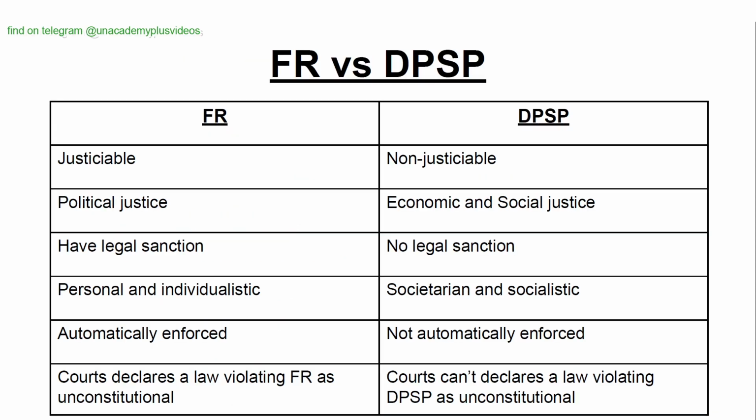Difference between the fundamental rights and directive principles of state policy. Fundamental rights are justiciable, DPSP non-justiciable. Fundamental rights aim at political justice, DPSP at economic and social justice. Fundamental rights have legal sanction, DPSP have no legal sanction. Fundamental rights are personal and individualistic, automatically enforced. Courts declare a law violating a fundamental right as unconstitutional, whereas DPSP are societarian and socialistic, not automatically enforced. Courts can't declare a law violating DPSP as unconstitutional.